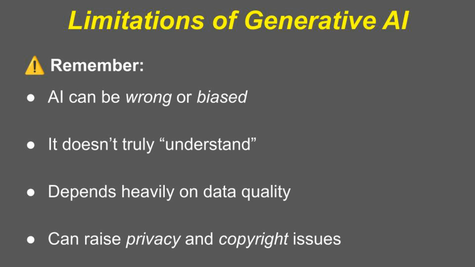But no technology is perfect. Generative AI can sometimes produce incorrect or even offensive results, not because it wants to, but because it learned from flawed data. It also can't think or feel, it just predicts. So while AI can assist, it can never replace human judgment, creativity, or ethics.